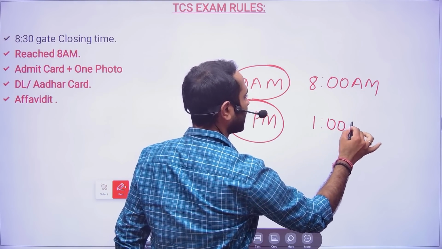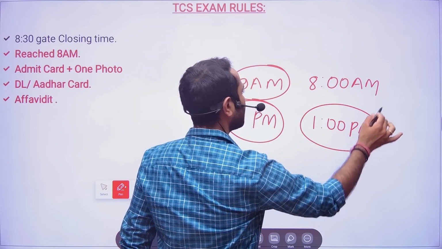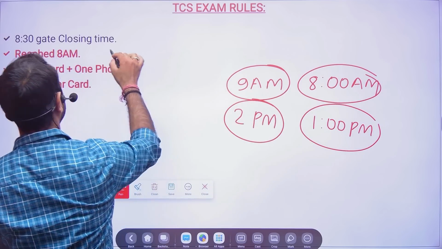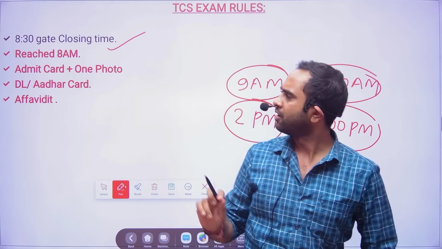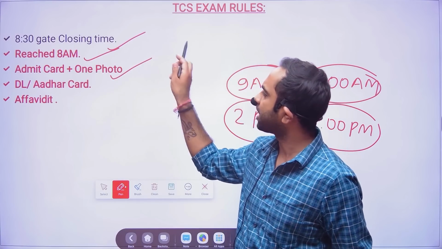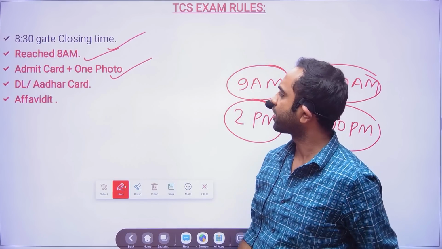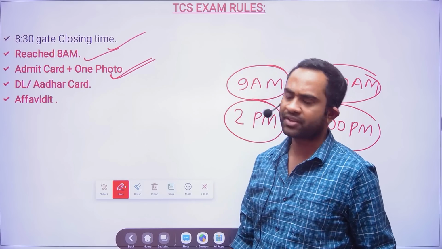If your exam is at 9 a.m., then reach by 8 a.m. If your exam is at 2 p.m., then reach by 1 p.m. You have to reach early, because gate closing will happen half an hour before. Okay, so the student has reached at 8 a.m. They will be asking you for the admit card plus 1 photo. So admit card plus 1 photo is required.